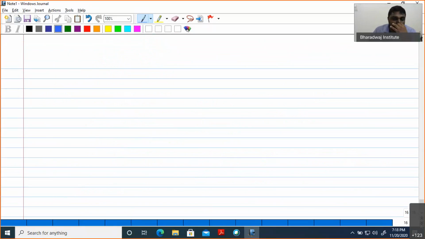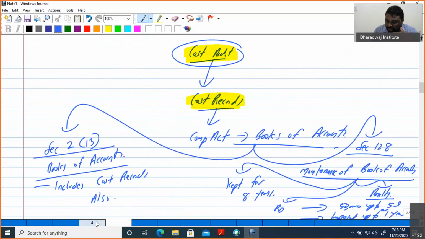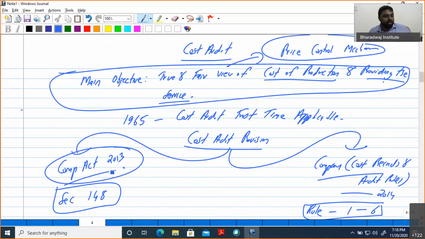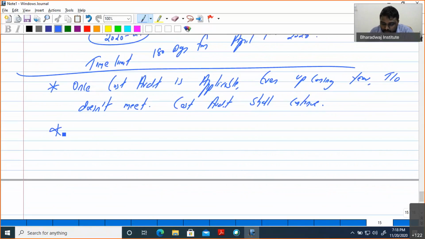Right now cost audit is applicable under the Companies Act 2013. Earlier it was applicable under the 1956 Act. Under the 1956 Act, do listed companies require cost audit?